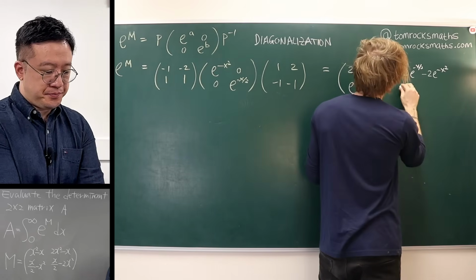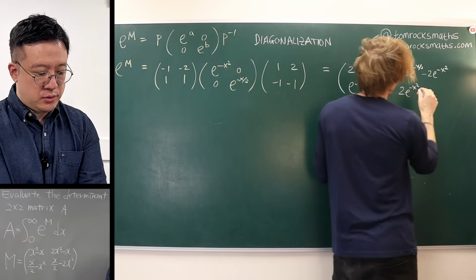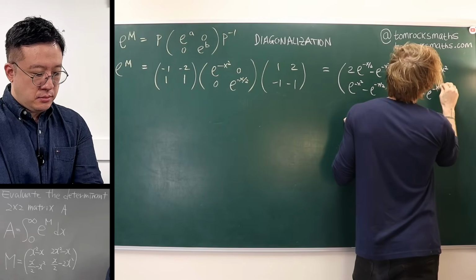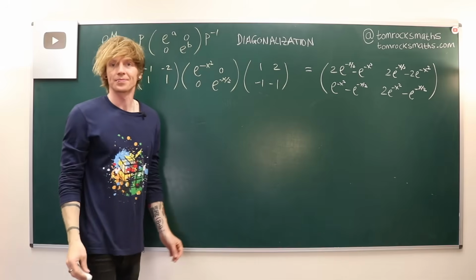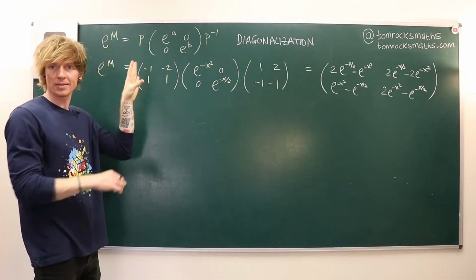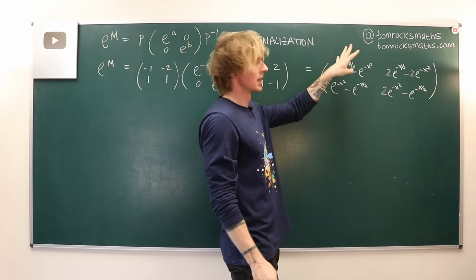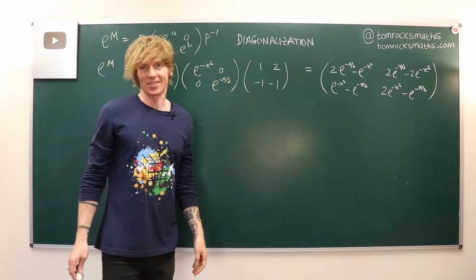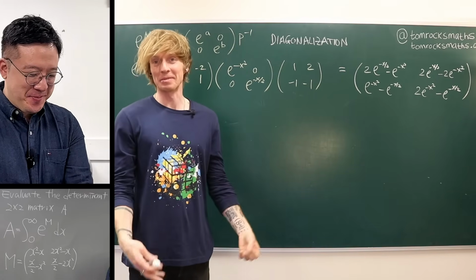And finally, 2e^(-x²) minus e^(-x/2). So we made sense of e to the power of a matrix through diagonalization, and it turns into this 2 by 2 matrix. So I think finally we can actually now get stuck into the problem.